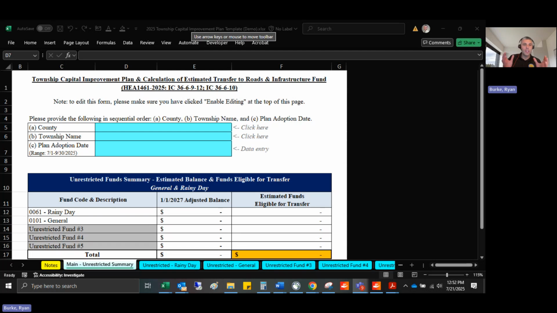In addition to the memo as well, we highly encourage you to work with your township association to ensure that things are done correctly and in compliance with statute. All right, so let's get started.